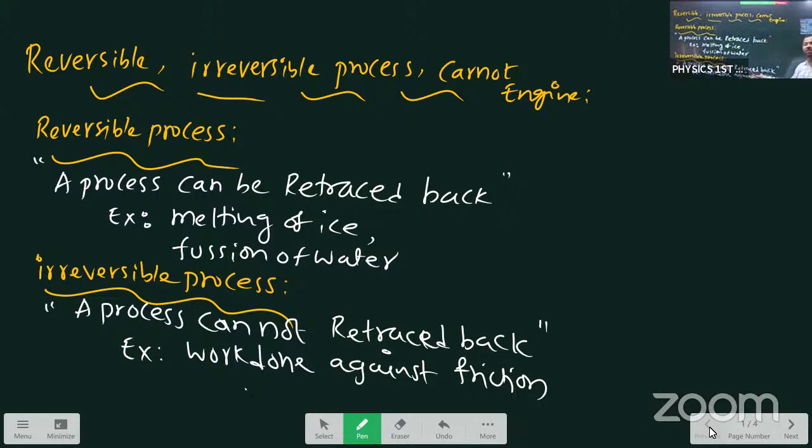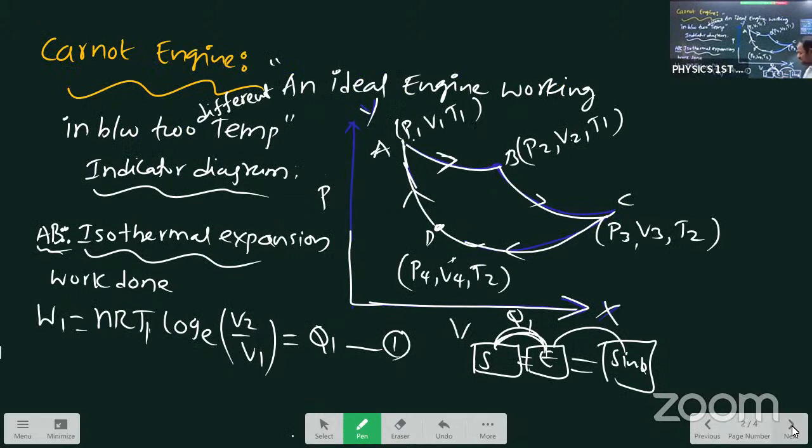Irreversible process: a process cannot be retraced back. Explosion of a bomb, diffusion of gas, work done against friction. Any one example. Then after, student, Carnot engine statement: an ideal engine working between two different temperatures. Actually, in this one, the working substance is ideal gas. Carnot suggested when an ideal engine is possible; he suggested a few situations, few terms. I will give you that last after the efficiency explanation. That one is not related to our IP examination, but I will give you the explanation.